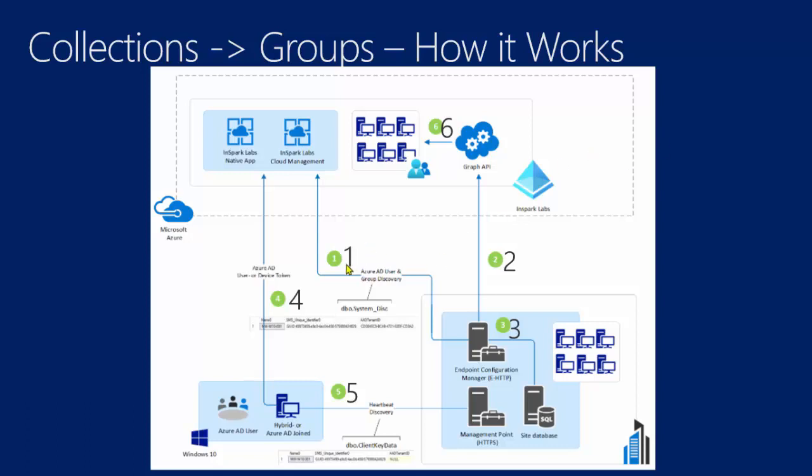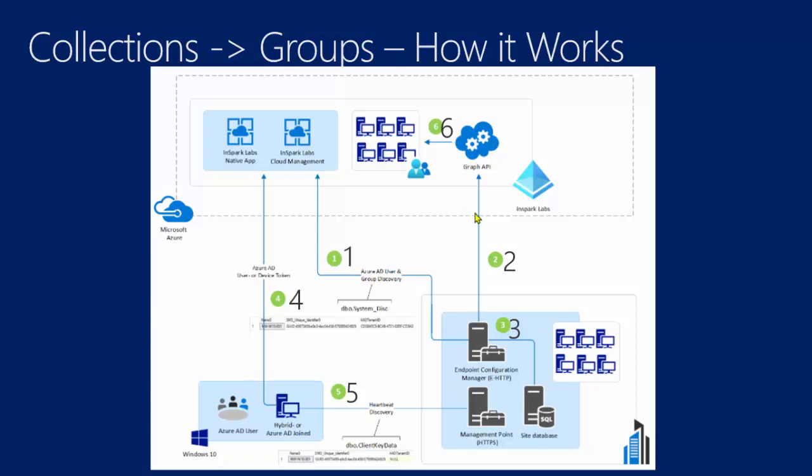So the first thing, number one, when you're setting it up, is that the Config Manager Administrator is going to import and/or create client and server apps in Azure AD. What this means is there needs to be a vehicle, a mechanism by which Configuration Manager can authenticate to and have rights to do things in Azure AD. That vehicle for Cloud Management Gateway, for co-management, and for other cloud-focused things in Configuration Manager is these client and server apps. It's very likely you might have them in your environment already. If not, we need them, right? And then we can use them to do what we need to do in Azure.